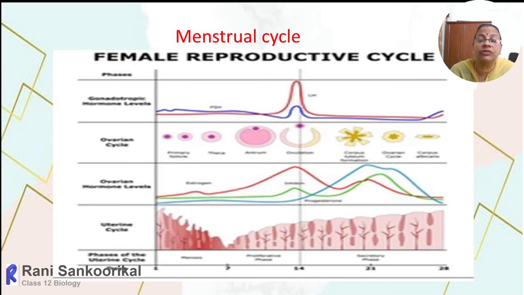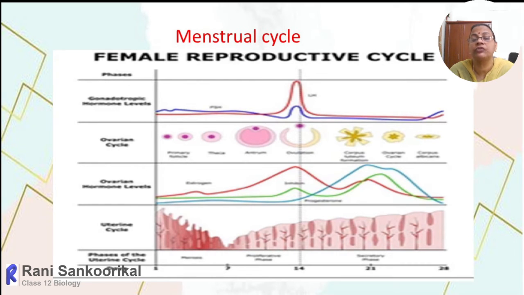So within the Graafian follicle or within the tertiary follicle, the developing follicle will start producing estrogen. So you can see in the third diagram, that is the ovarian hormonal level, estrogen also gradually shows an increase in level. And on the 14th day, you can see the LH surge that results in rupturing of the follicle within the ovary. And the ruptured ova, or the released ova, will be passed on to the fallopian tube.